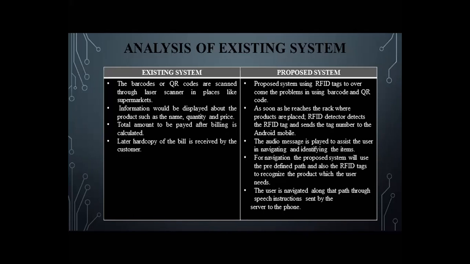To overcome these problems, we have used RFID tags, which continuously generate signals. The tag generates the signals, and the reader catches them. When both are coupled to each other, the data available in the tag is read.